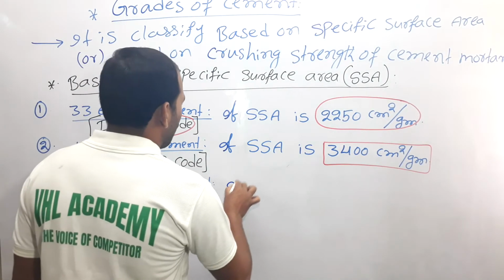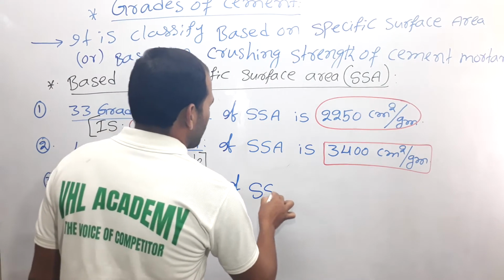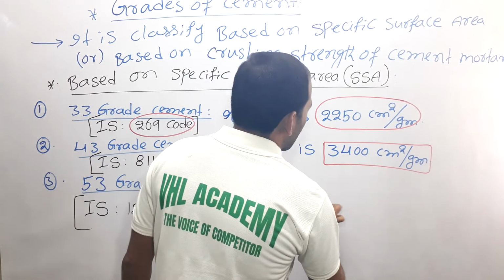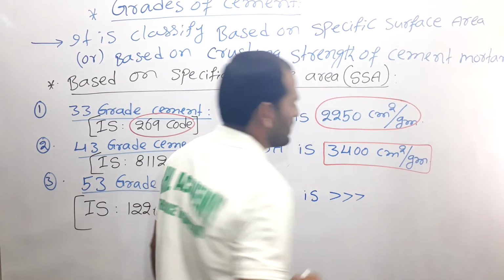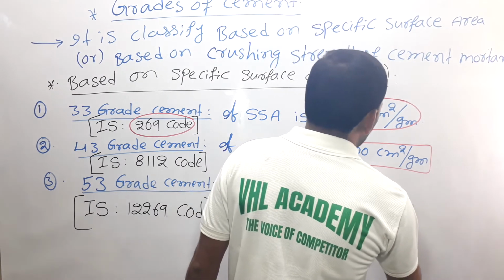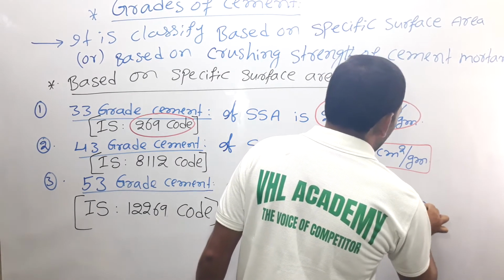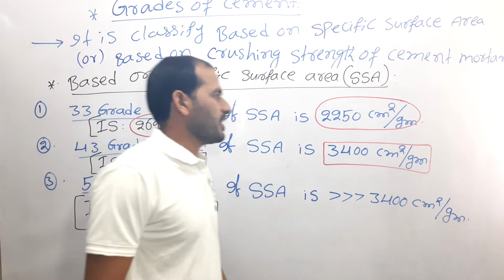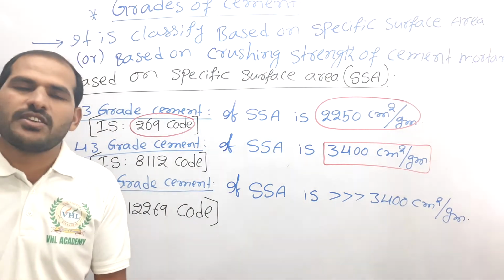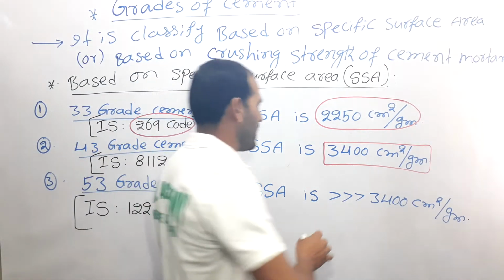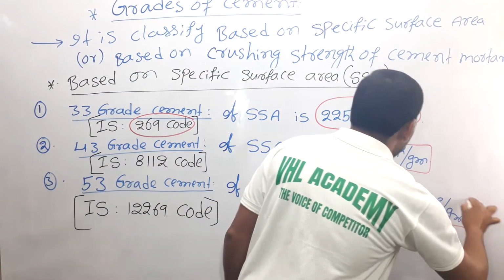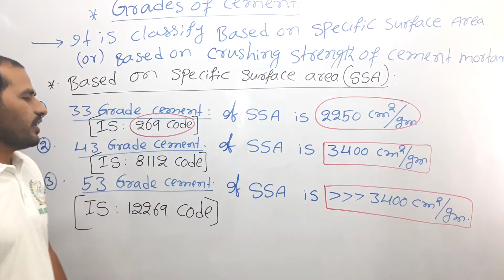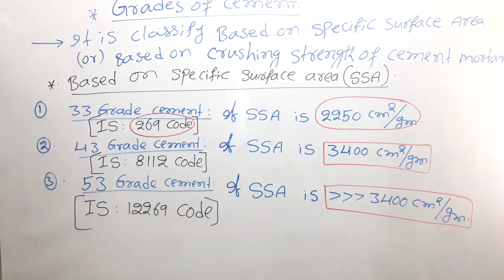If you see the specific surface area of this 53 grade of the cement, if the specific surface area is more than 3400 centimeter square per 1 gram of the cement, it is classified as a 53 grade of cement.